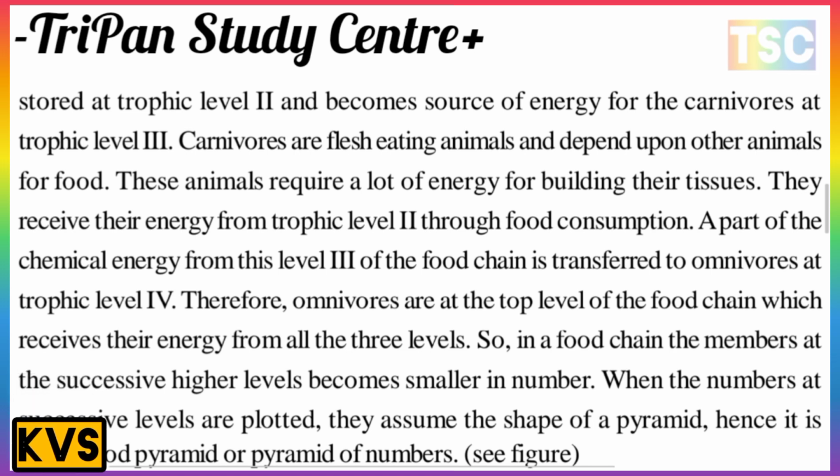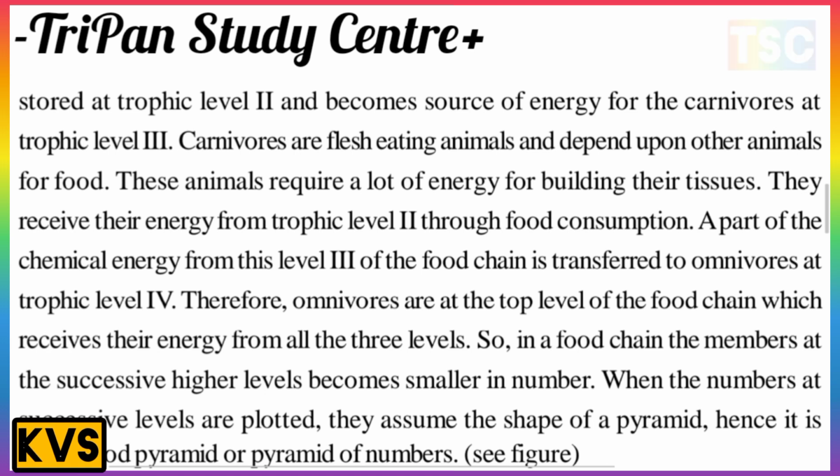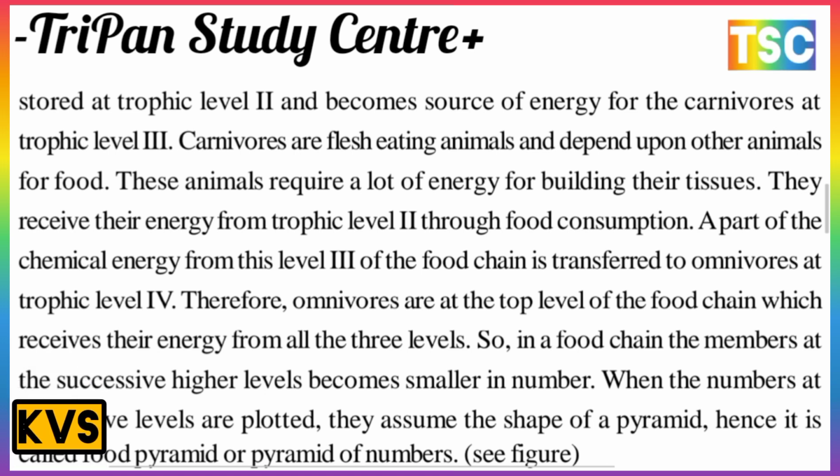Therefore, the omnivores are at the top level of the food chain and receive their energy from all three levels. So in a food chain, the members at successively higher levels become smaller in number. When the numbers at successive levels are plotted, they assume the shape of a pyramid, and hence it is called the pyramid of numbers.